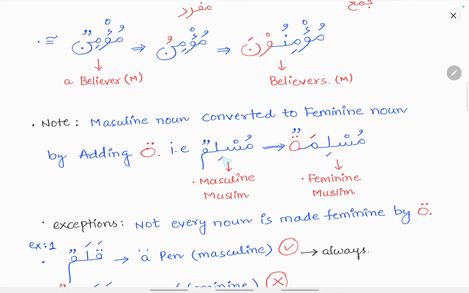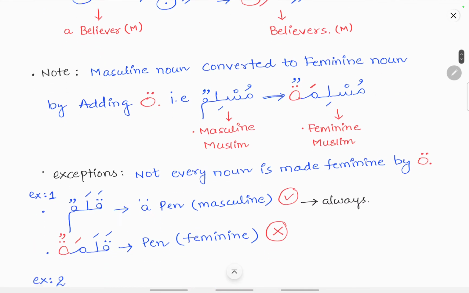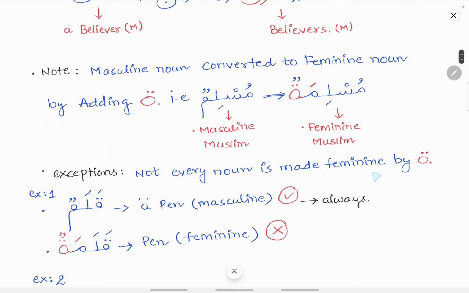So first it was Muslimun. Then remove the tanween, add fatha to the last meem, add the closed ta at the end and add tanween. So Muslimun means a masculine Muslim and Muslimatun means a feminine Muslim. But not every noun is made feminine by adding a closed ta.